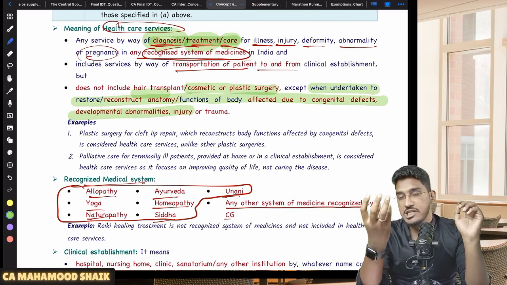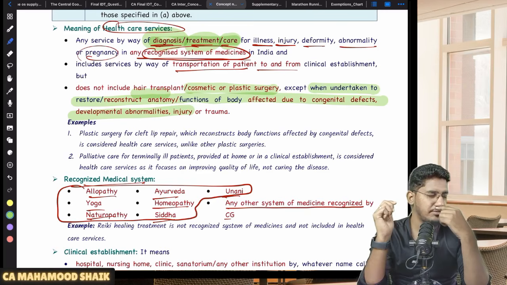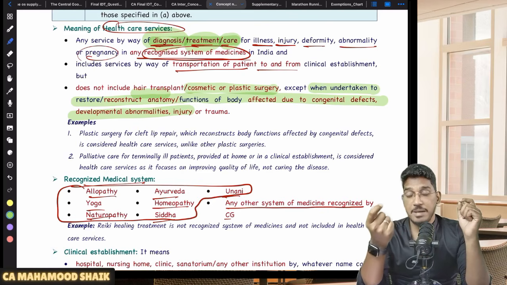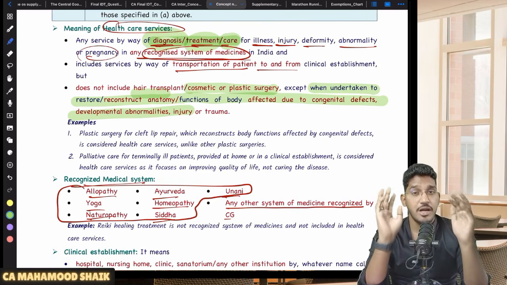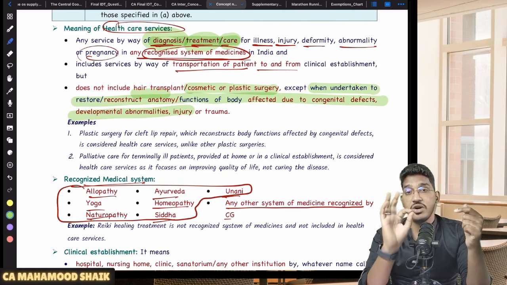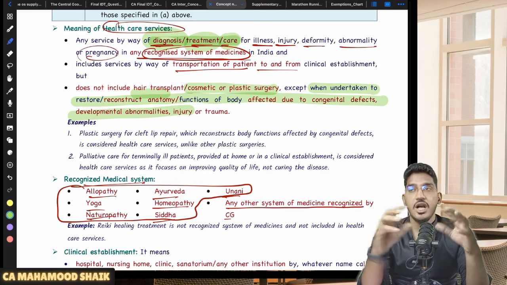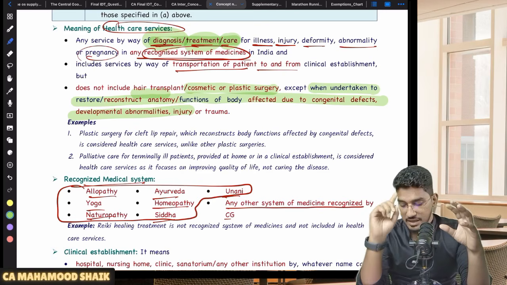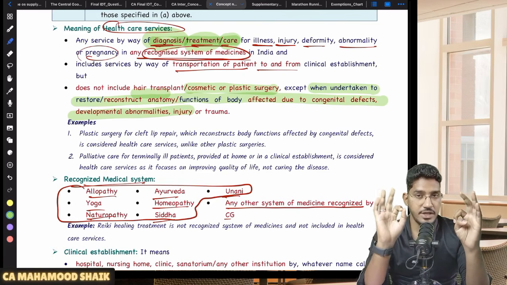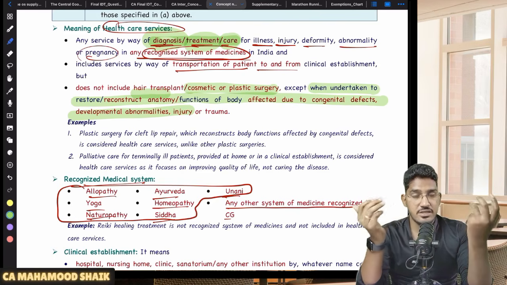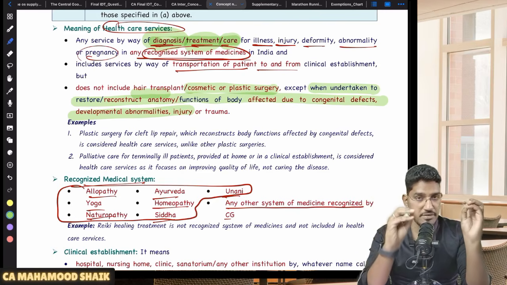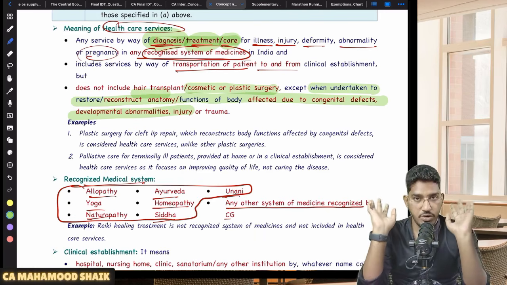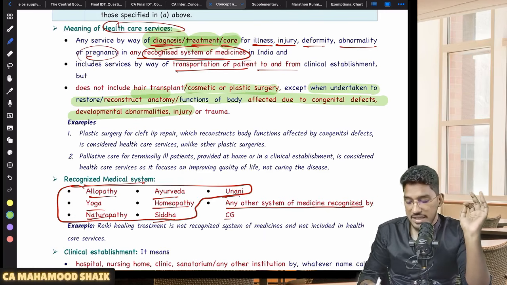Sometimes kids will be born with a cleft lip or something. So they will have some abnormality on their nose or lips. To fix that, plastic surgery will be conducted. Will that form part of healthcare services? Yes, 100% yes, because it has been performed to fix some congenital defect. Okay, so what will be excluded from healthcare services? Number one, hair transplantation. Number two, cosmetic or plastic surgery, except when it has been done to reconstruct or restore any abnormality of a body or functions of a body which is affected due to congenital defects, development abnormalities, injury, or trauma. Okay, so we have understood what is healthcare services.